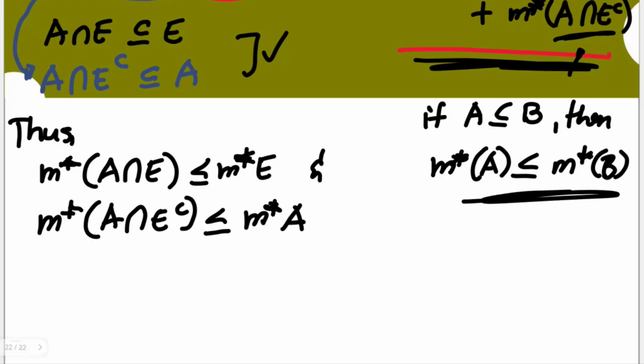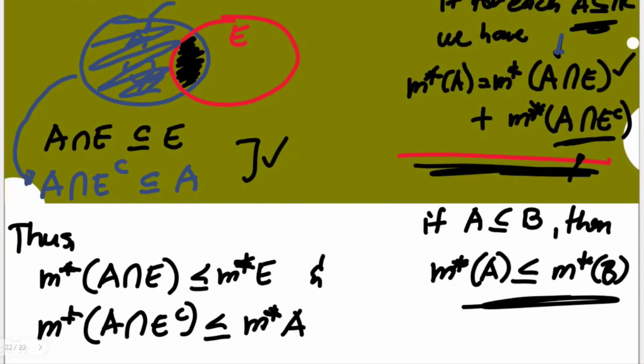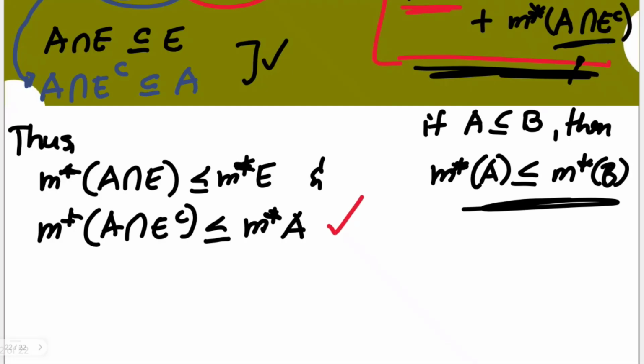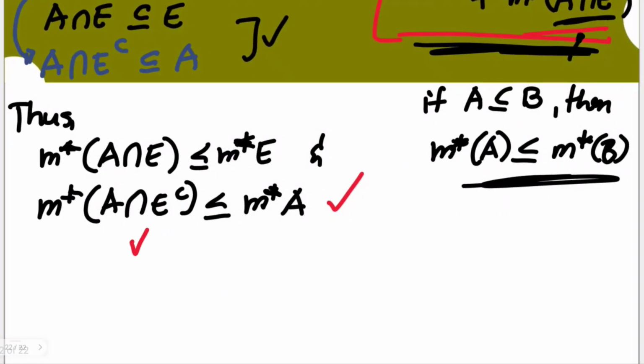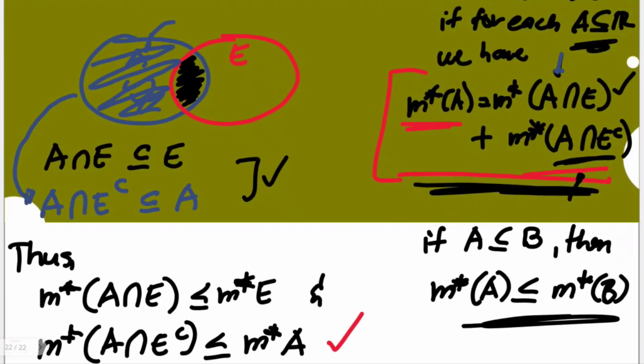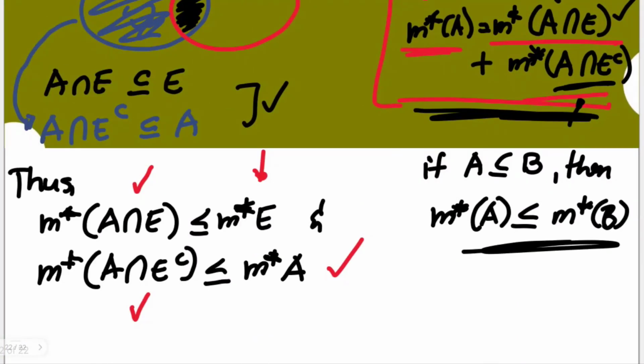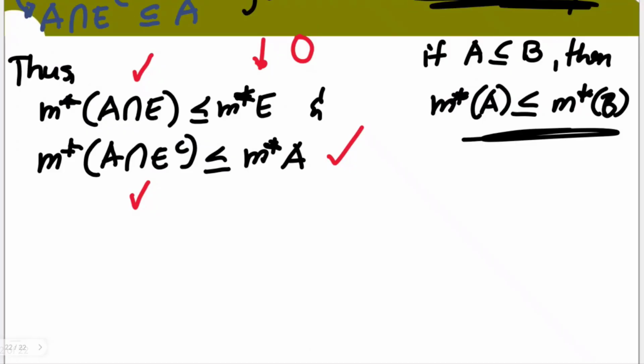Now, take note of this. We would like to show or reach this portion. The Lebesgue outer measure of A already appeared. The Lebesgue outer measure of A intersection E complement also appeared here. The Lebesgue outer measure of this already appeared here, and this is actually 0. So with this, let me take the first equation as 1.